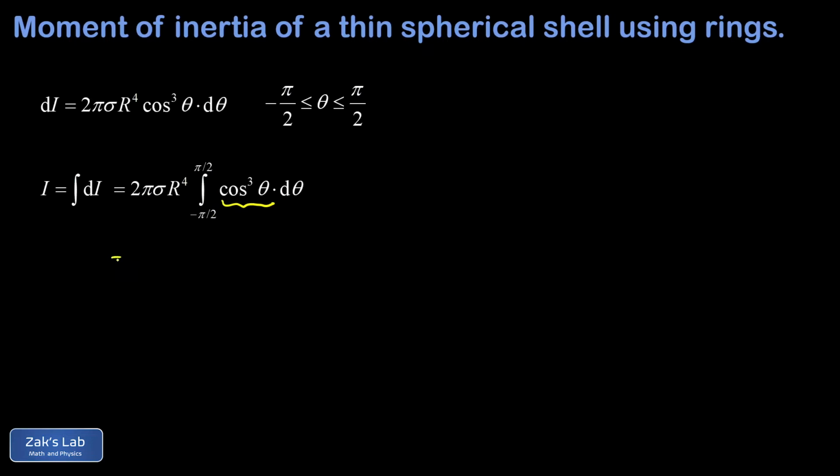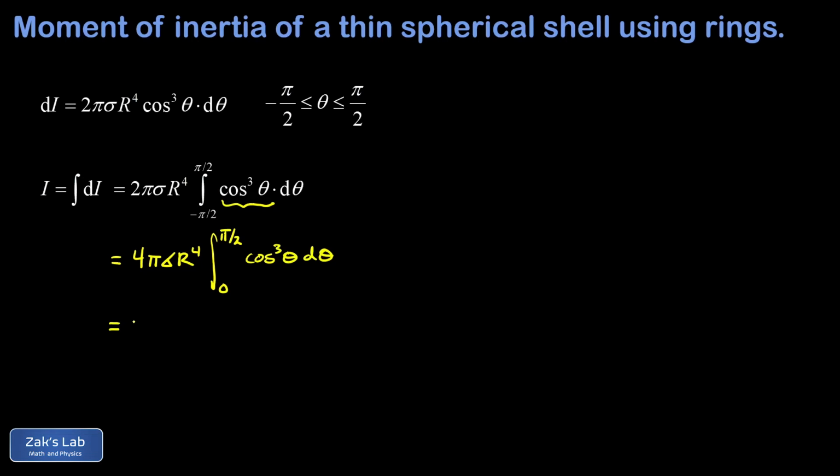So that's going to be my first step because I love zeros. So there's the 0 I'm going for. We cut the integration interval in half, so we're starting from 0 going to pi over 2. And I'm doubling the result. So out in front, I have a 4 now instead of a 2. And again, this is the cosine cubed of theta d theta.